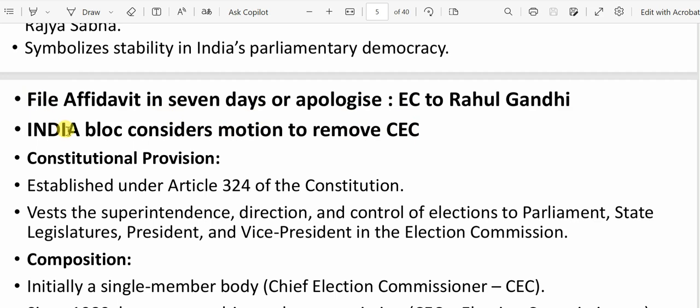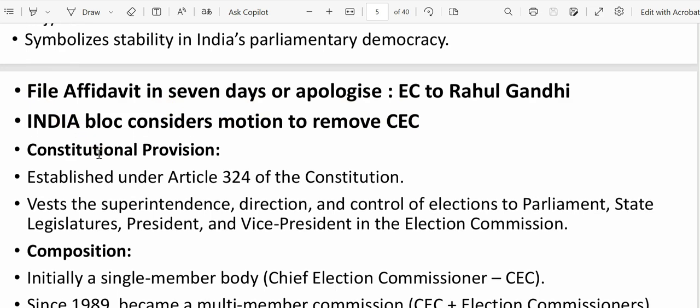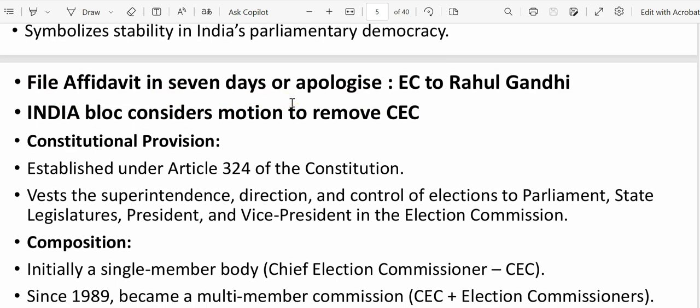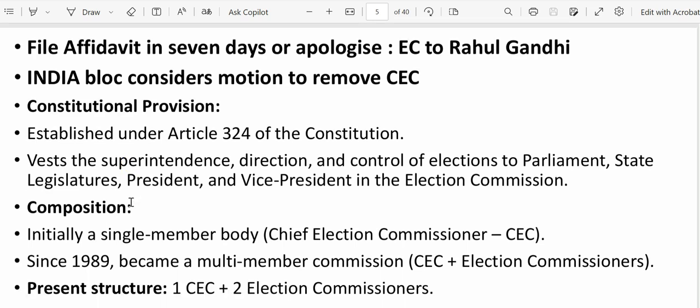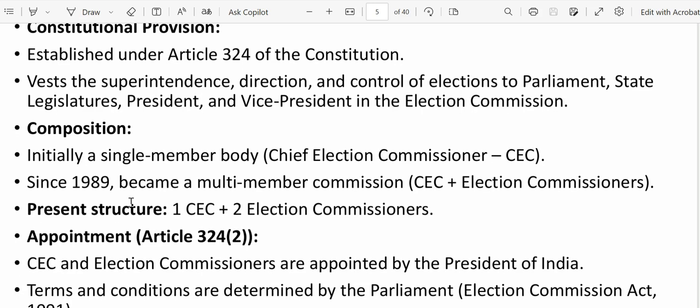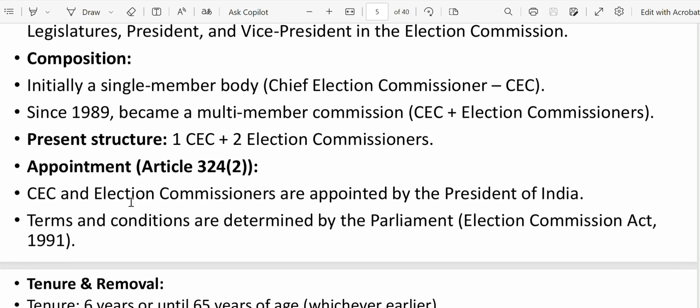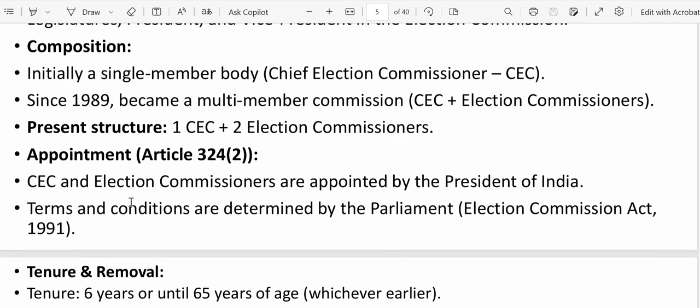Okay. Now here, what are the things we will go through? First, we need to understand what is the Election Commission, what are the constitutional provisions for the Election Commission, and what is the composition of the Commission? What is the current structure, like how many officials are there in the Commission, and what is the appointment procedure in the Election Commission?